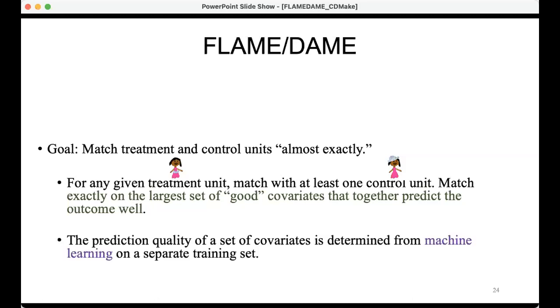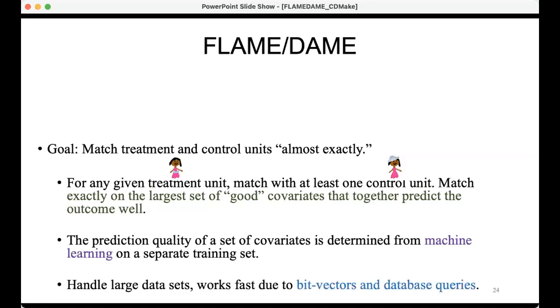And the prediction quality of a set of covariates is determined from how well they can predict on this holdout training set using machine learning techniques. And this thing handles very, very large data sets, and it works very quickly due to bit vectors and database queries. So I want to give you just some intuition about this for a little while.